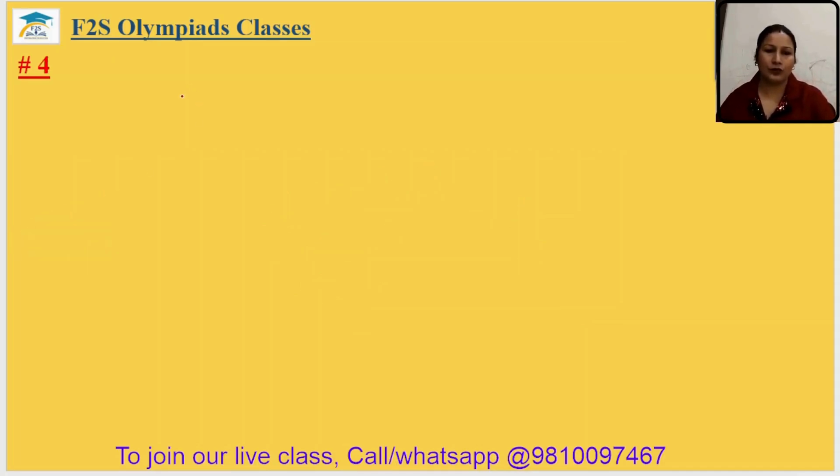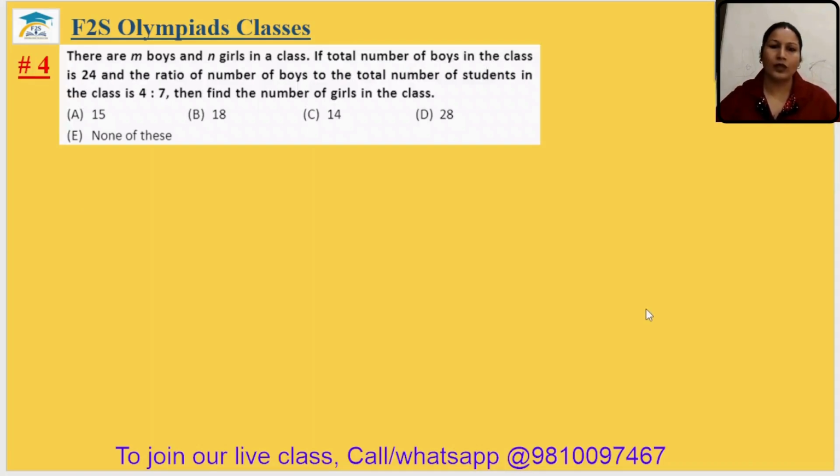Question number 4. There are m boys and n girls in a class. If the total number of boys in the class is 24 and the ratio of the number of boys to the total number of students is 4:7, then find the number of girls in the class.